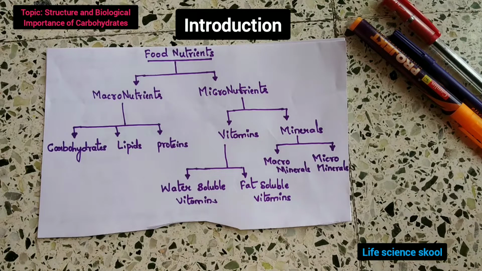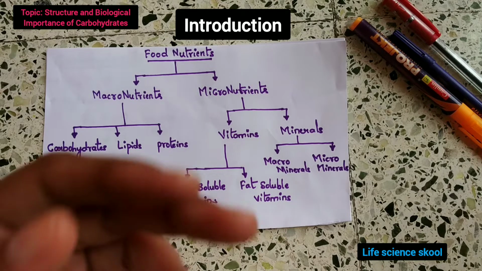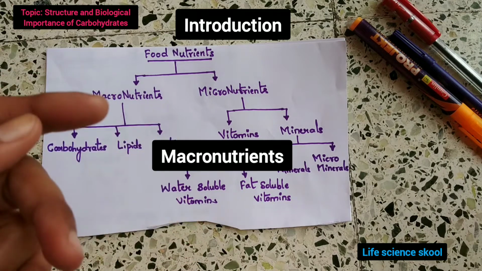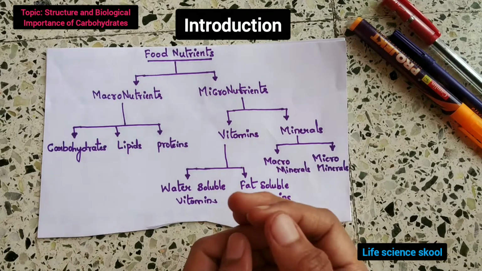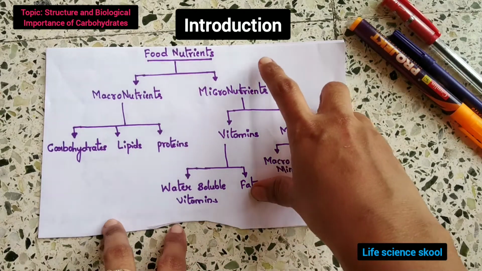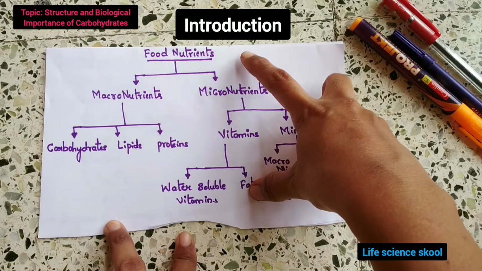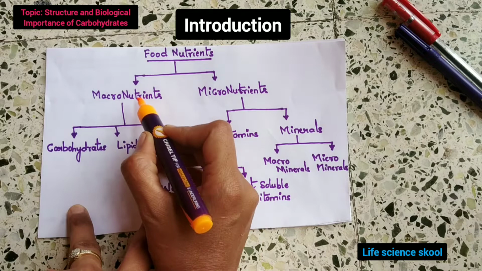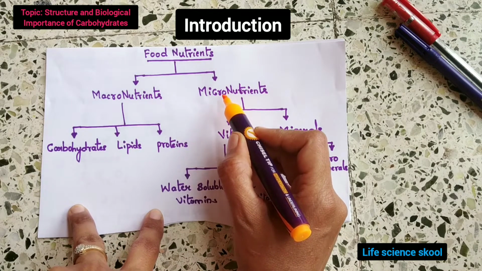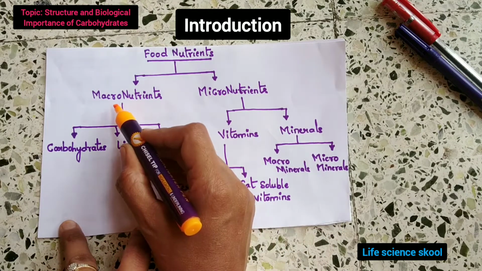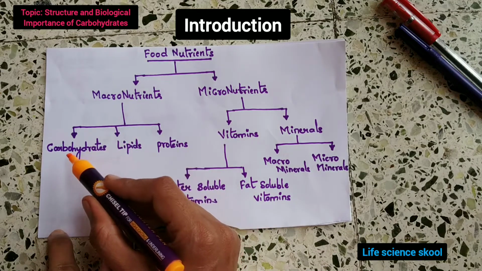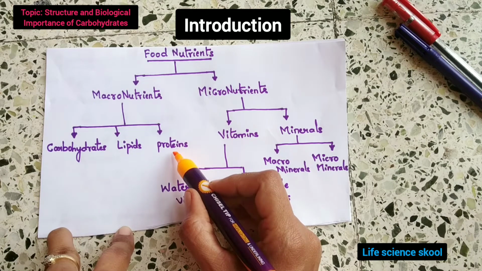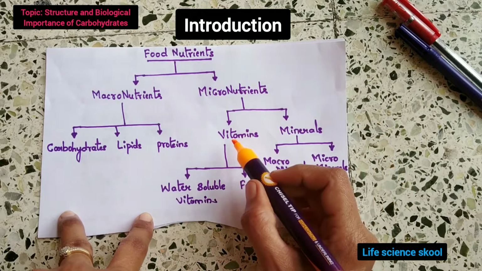And mainly these nutrients are generally divided into two categories, that is macronutrients and micronutrients. As you can see in the chart, food nutrients are mainly divided into macronutrients and micronutrients. Again, the macronutrients are divided into carbohydrates, lipids, nothing but fats, and proteins, and micronutrients are divided into